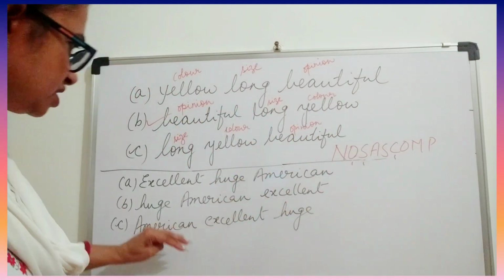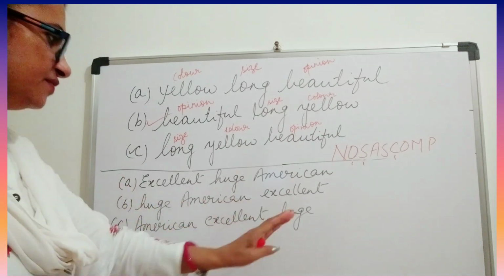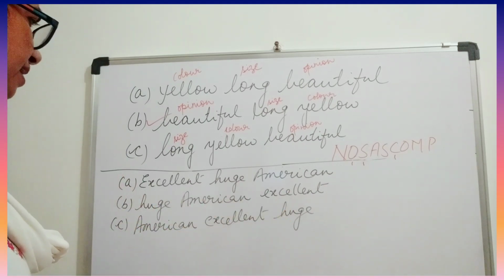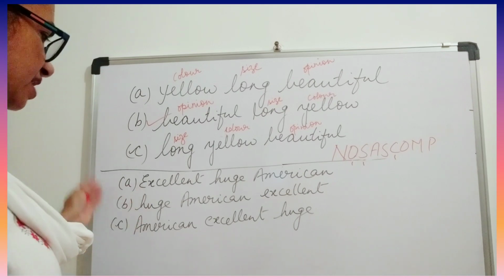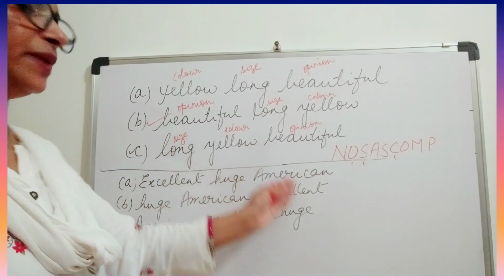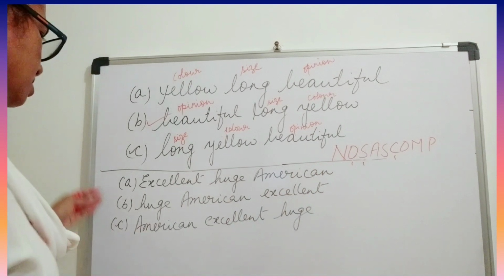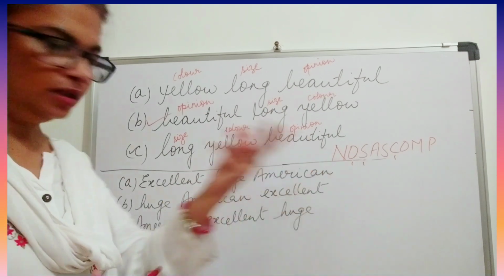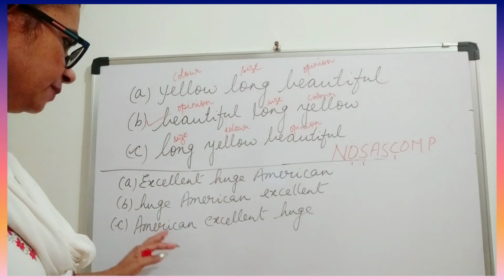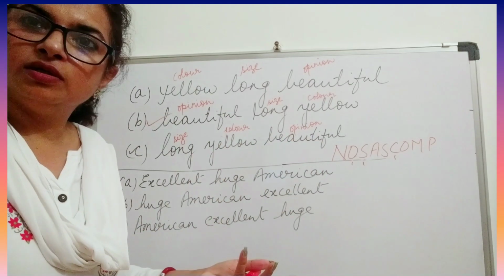Now let us come to this one. For example, again I have given you: I will eat an excellent huge American burger, or I am going to eat a huge American excellent burger, or I am going to eat an American excellent huge burger.